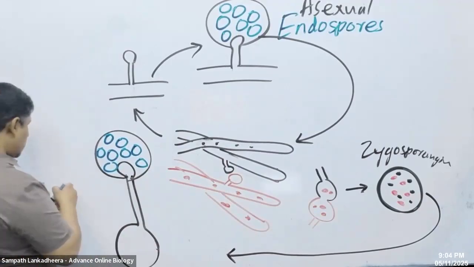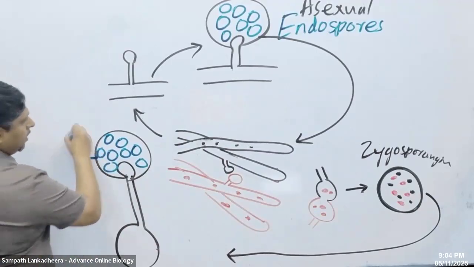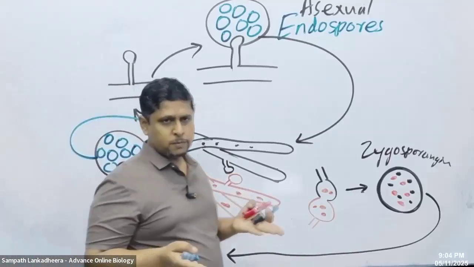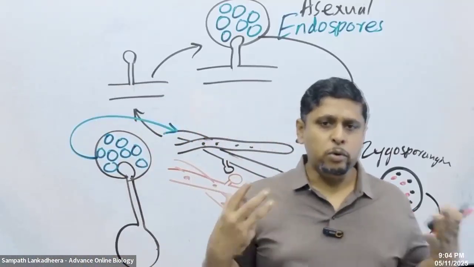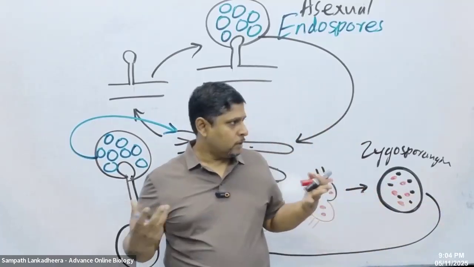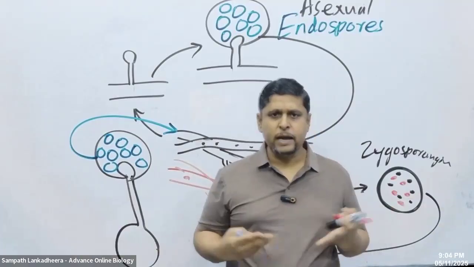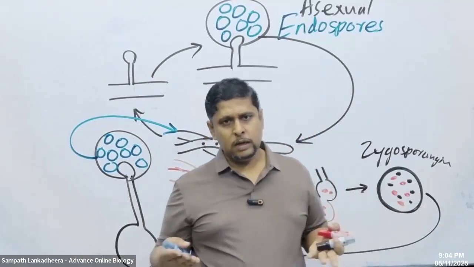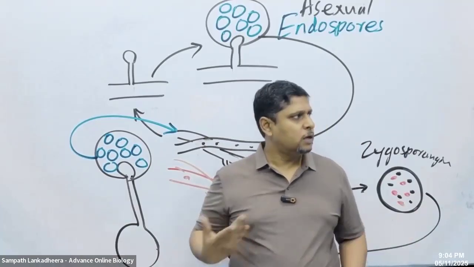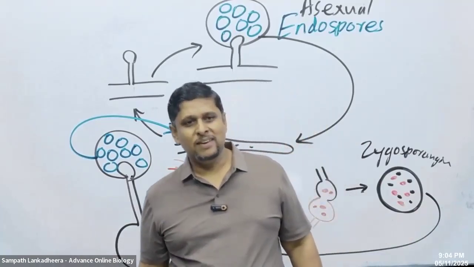These sexual endospores are going to disperse and form the mycelia back again. So here, both sexual and asexual spores are endospores. Right? The zygosporangium forms during sexual reproduction. That is what you need to know.